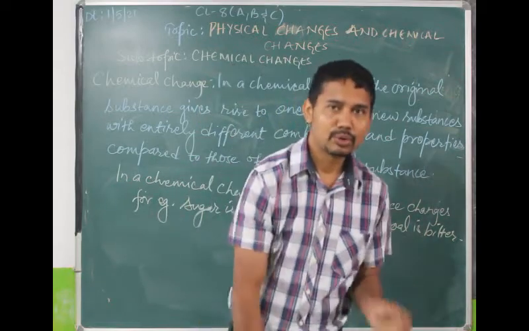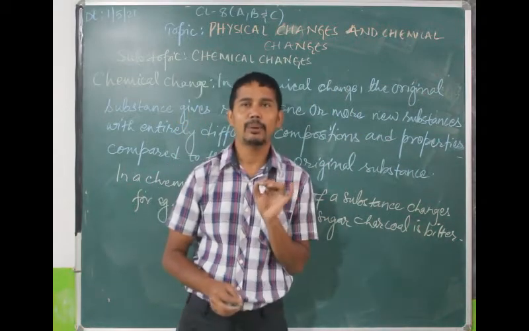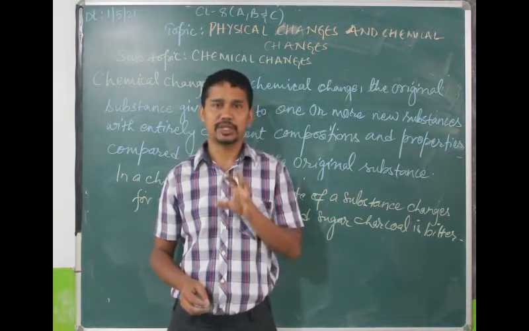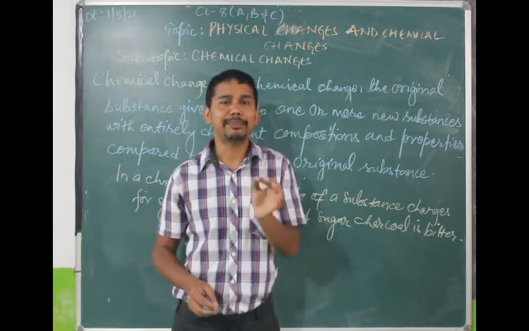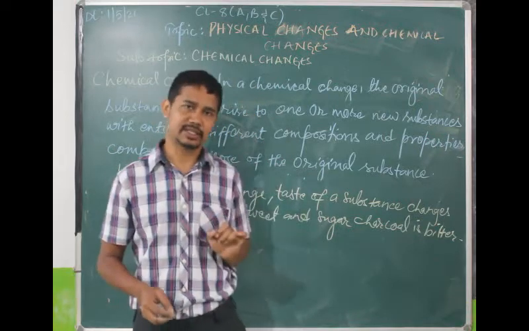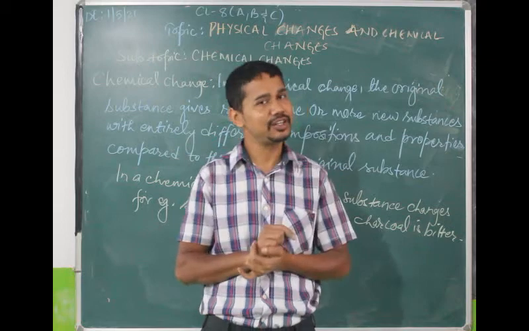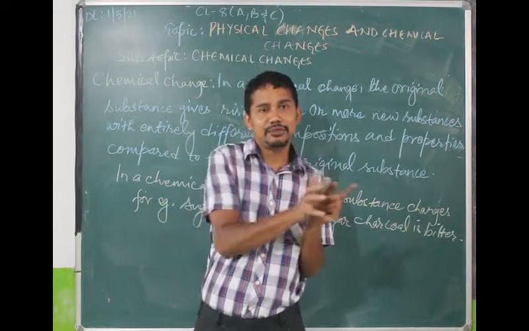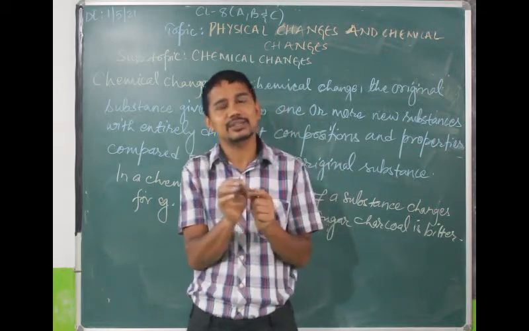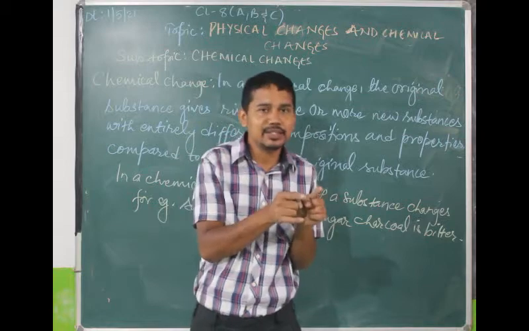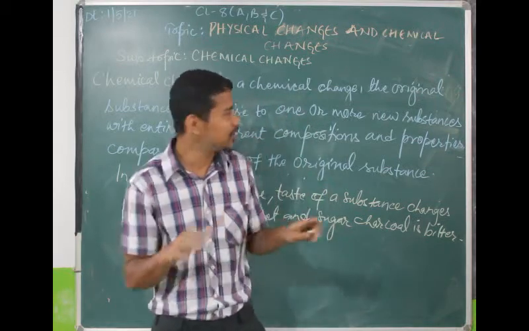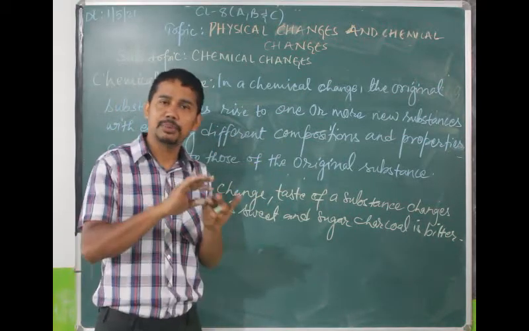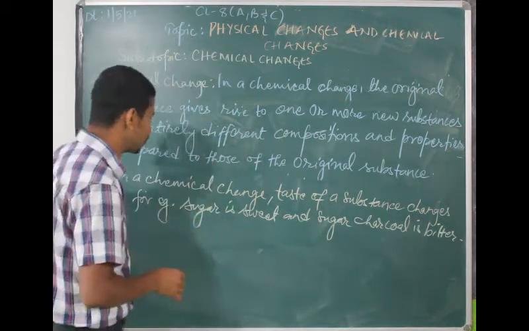Now, raw mango, unripened mango is sour to taste. But ripened mango, ripe mango is sweet to taste. That means again here the taste is changing. So new substance is formed with entirely different properties. Why are the properties different? Because the taste is also different. And why is the taste different? Because the composition is totally changed. Now let me tell you what is the composition.